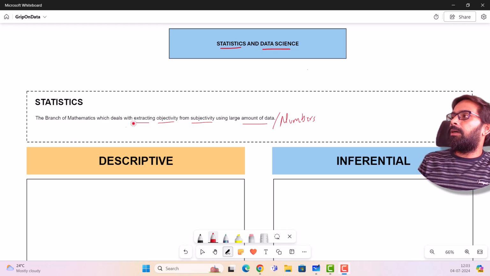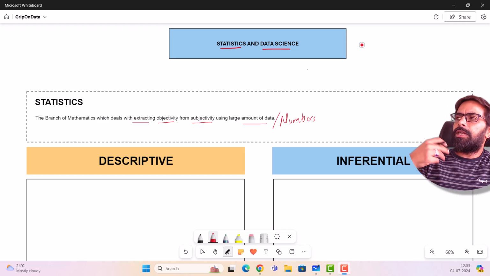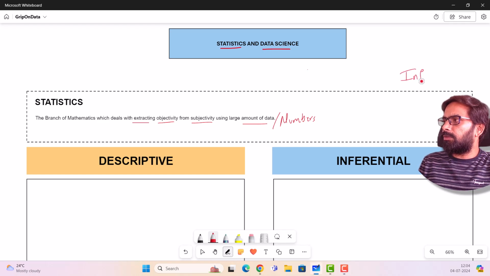Now, if there is something which can reduce that uncertainty and hence reduce the risk and hence increases our confidence on few things, right, that is gold dust for us. And statistics actually does that. It's that branch of mathematics which deals with objectivity. The objective over here is nothing but, let me do the rough work over here, I'm talking about information.